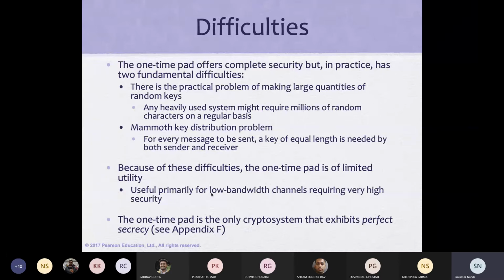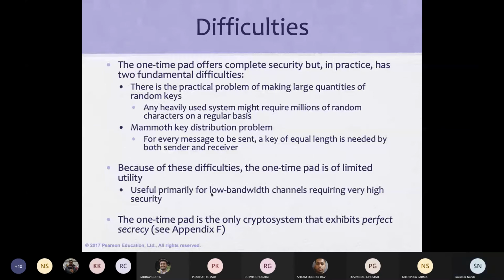The next toughest job is how to distribute keys every time. For every message we have a new key. So how to distribute this key is the difficulty.